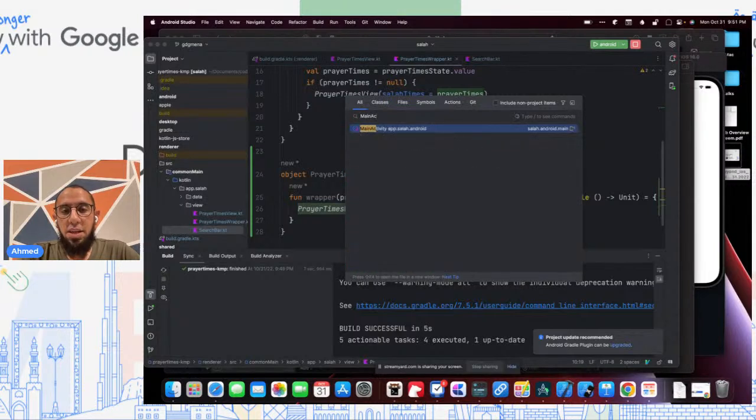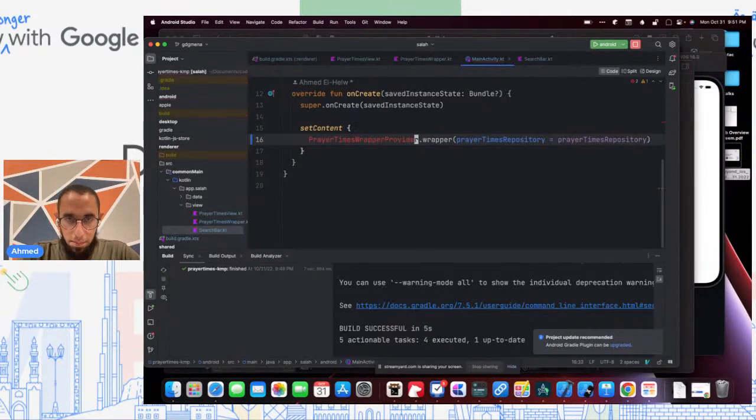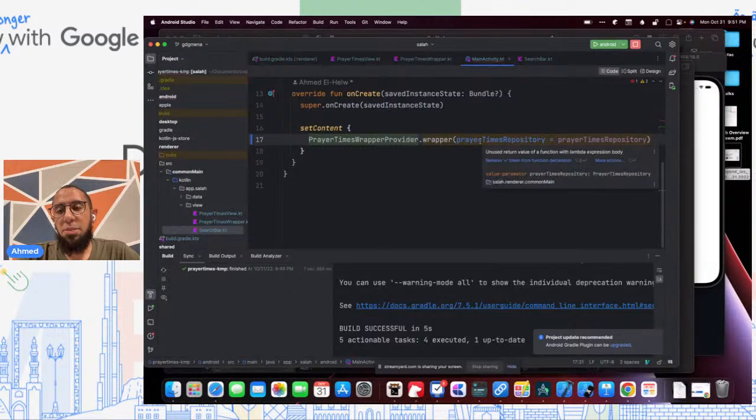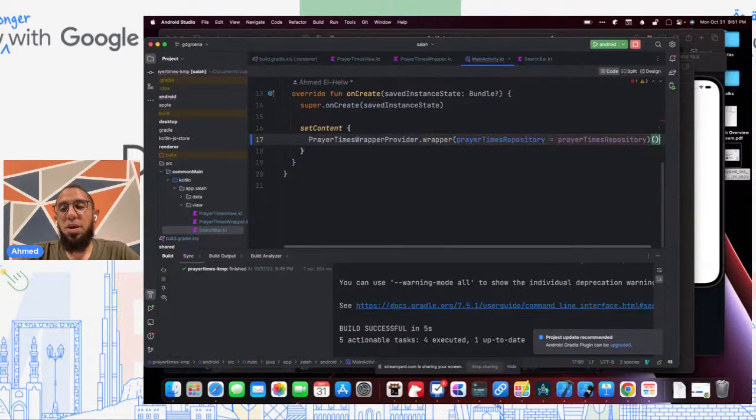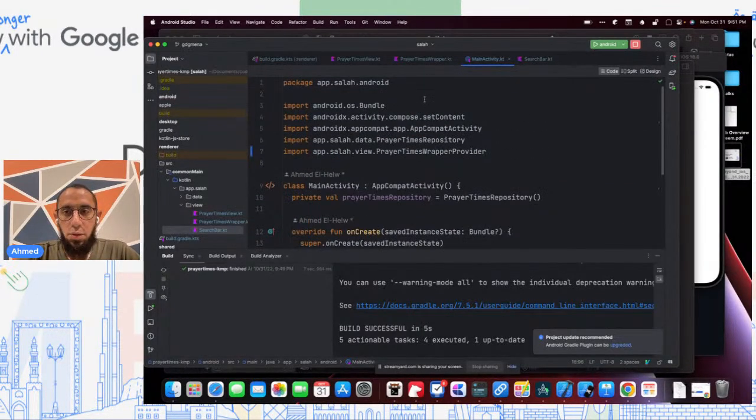So you can open our main activity now. We'll see that it's complaining, but we can just say provider.wrapper here. And actually, it's giving me a warning because this is a Lambda. So this is a function. This is returning a function, but it's not calling it. So I need to call this function. I can either call it by doing this, but I prefer the other syntax of just calling invoke here. But they're both identical in this case. And so Android should work.